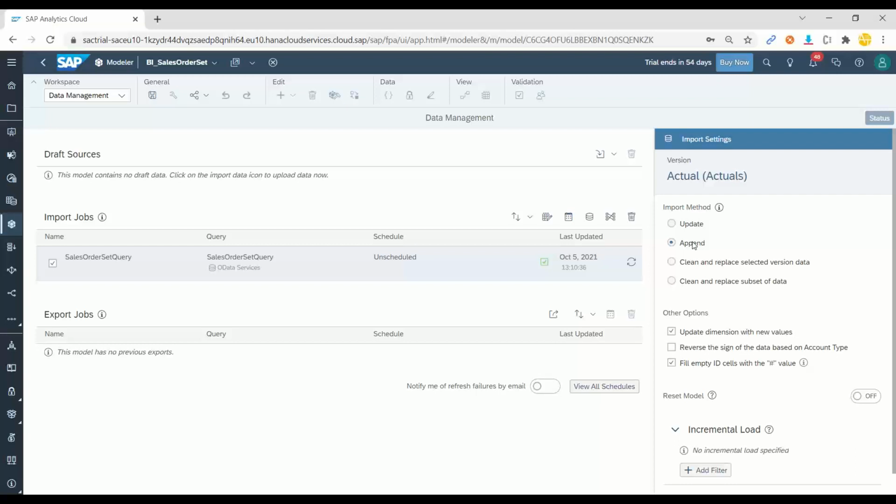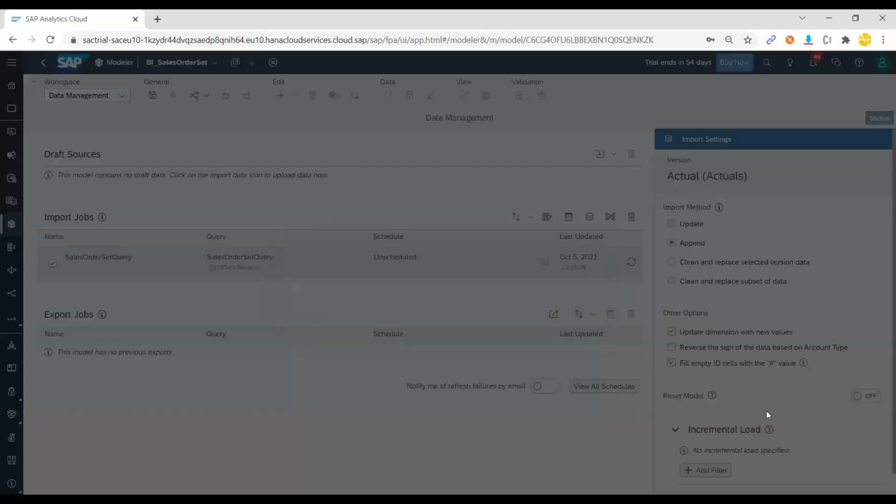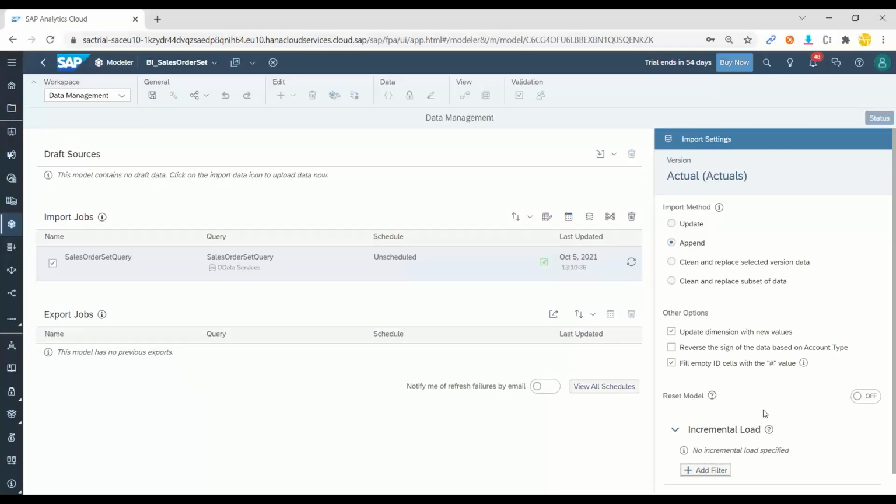No, I'm just trying to understand. Basically, I'm from Oracle Cloud, and there we have an incremental load feature where you can apply certain filters, where you can say, I don't want to load this sort of data because I know that this data was already loaded.